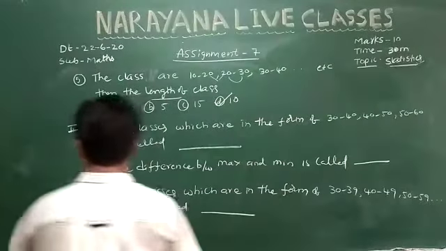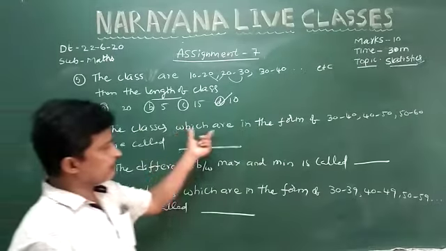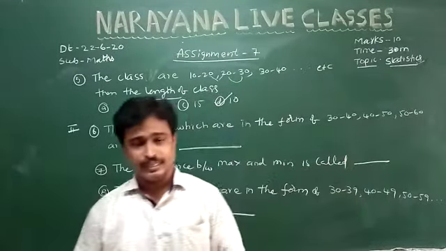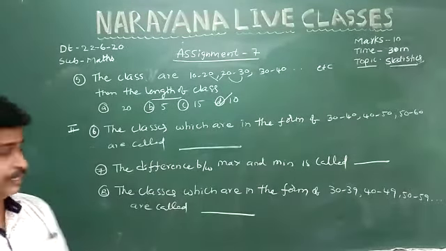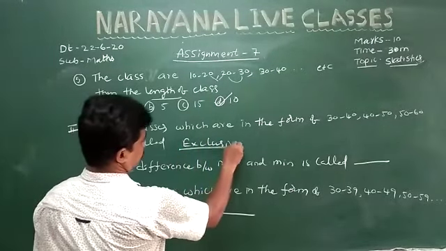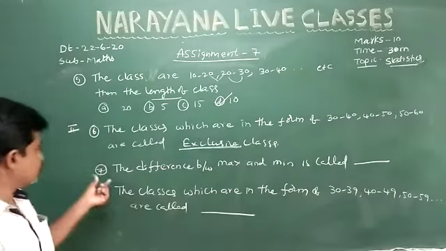Coming to question number 6. The classes which are in the form 30 to 40, 40 to 50, 50 to 60, like a continuous table, are called exclusive classes.